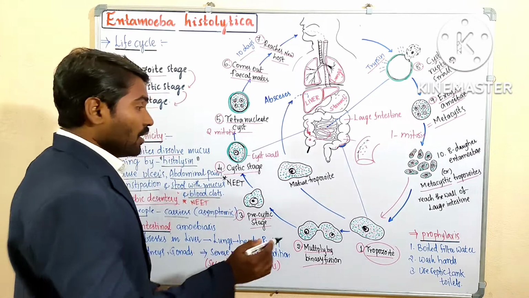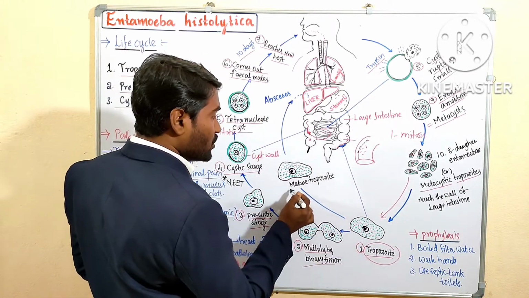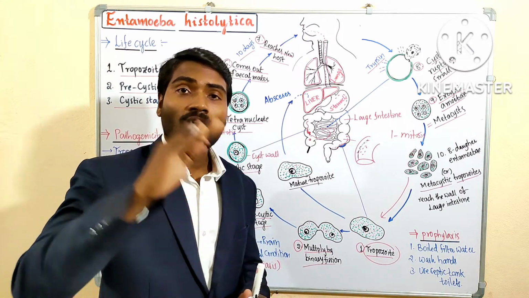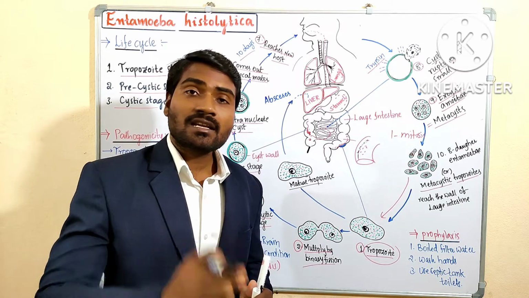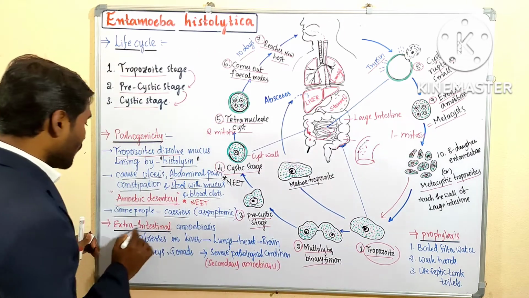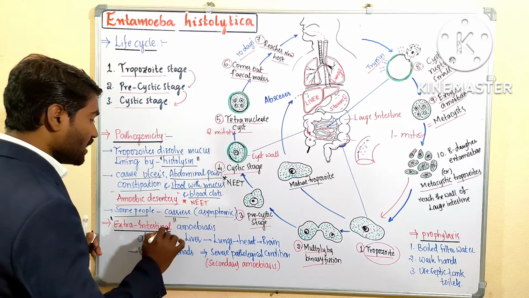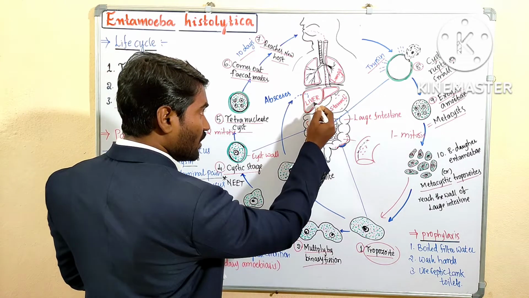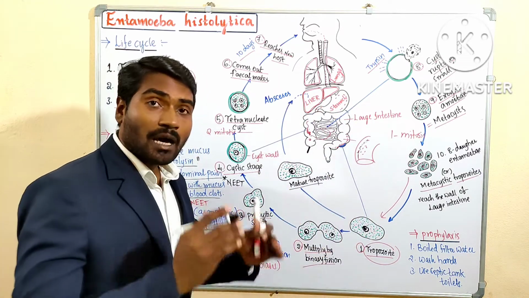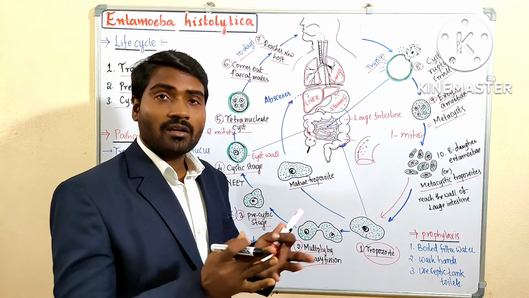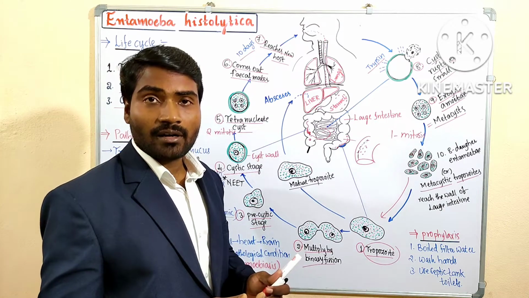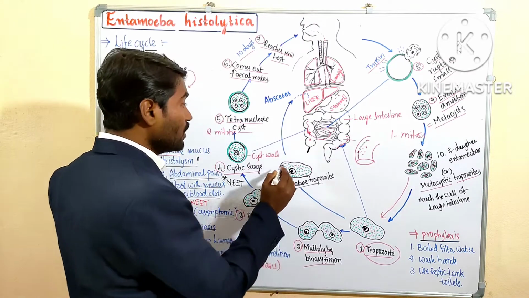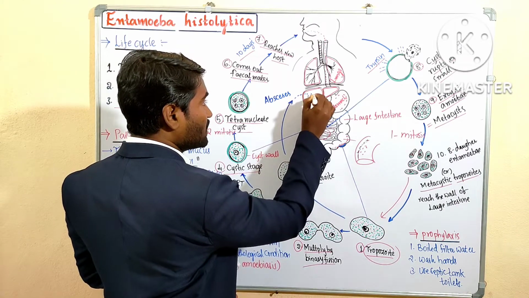Okay, right. Now some of the trophozoites mature here and they go from the large intestine to other parts. Extraintestinal migration, which shows extraintestinal amoebiasis. Okay, these trophozoites may reach the liver through the circulatory system. It causes abscesses in the liver, rupturing or damaging the tissues of the liver. Damaging the tissues of the liver is called abscesses. Okay. So trophozoites enter the liver and cause abscesses in the liver.